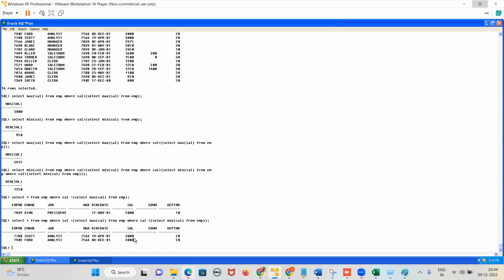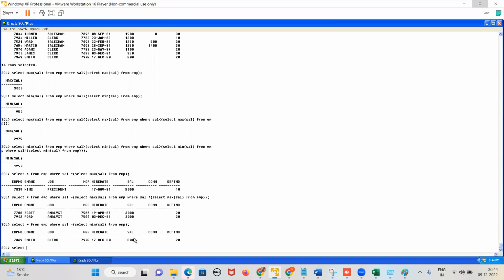Yes, sir. If I want the employees whose salary is minimum, how can I get the employee earning the minimum salary? What is the query? Select a star from EMP where salary is equal to select min of sal from EMP.